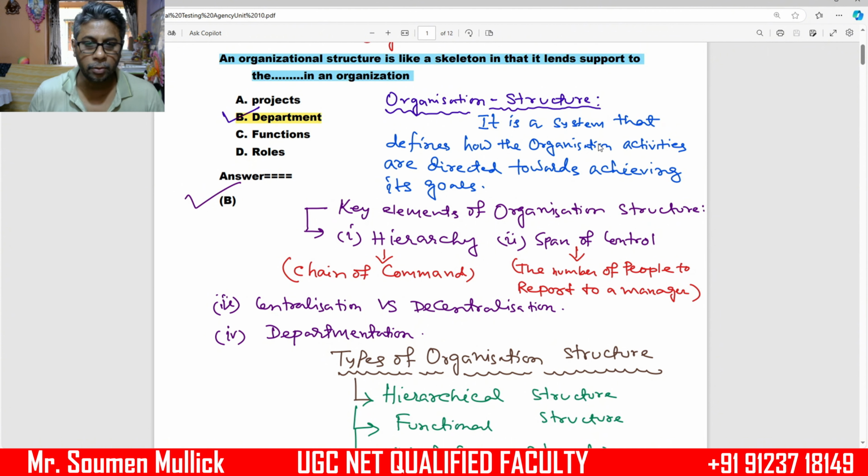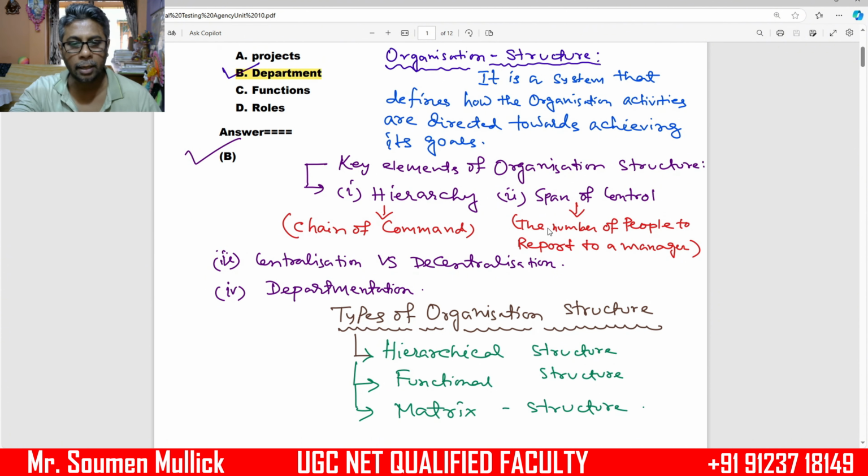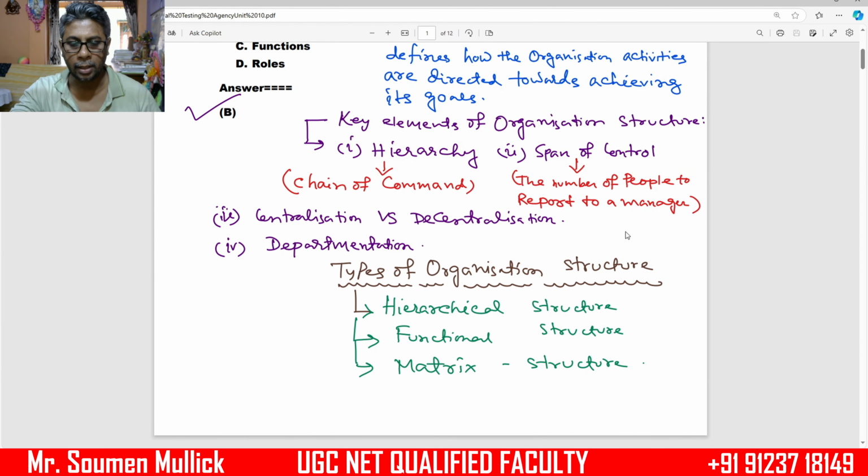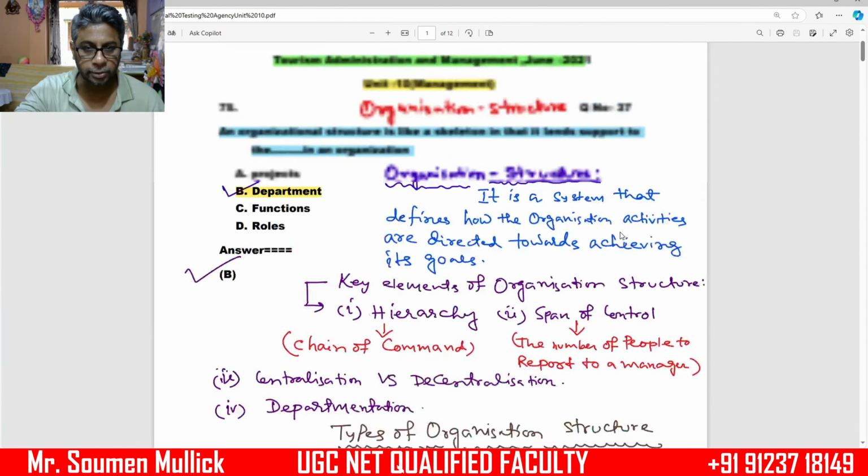Hierarchy means chain of command. Number 2, span of control. It means the number of people who report to a manager. Number 3, centralization versus decentralization approach, and number 4, departmentation. There are different types of organization structure: number 1, hierarchical structure, number 2, functional structure, number 3, matrix structure.